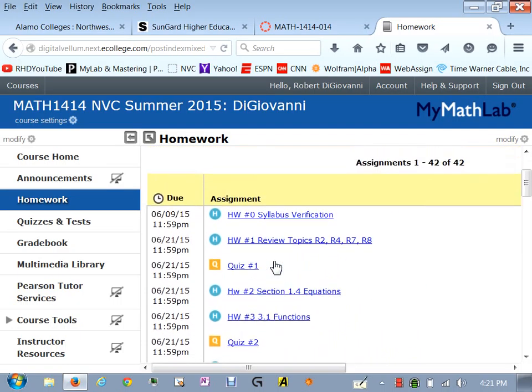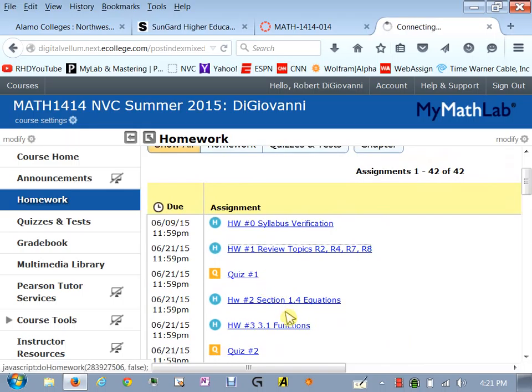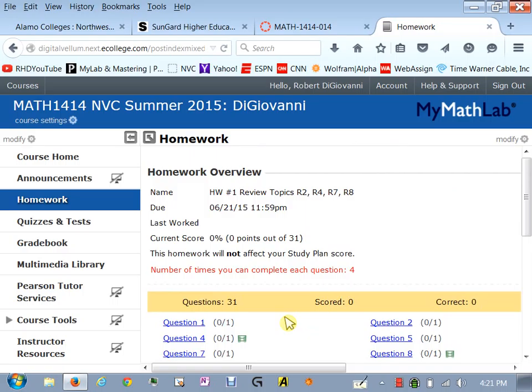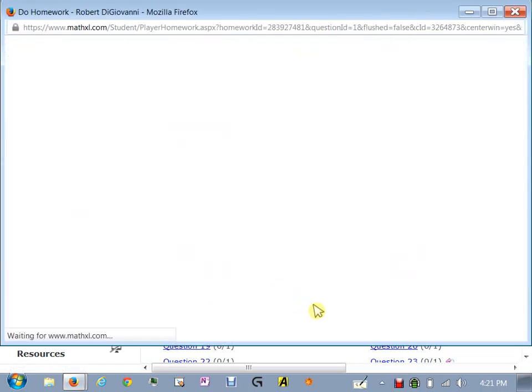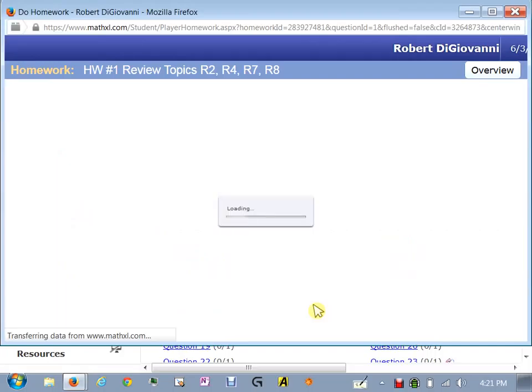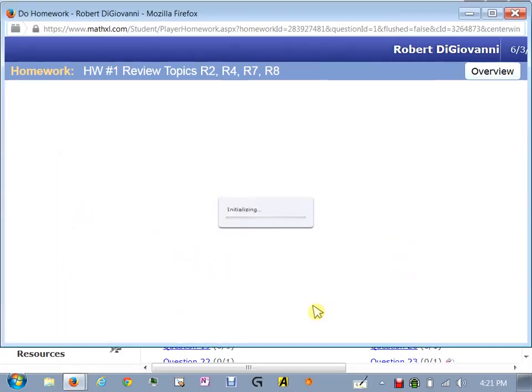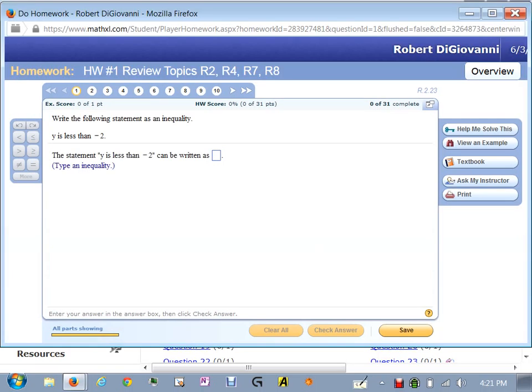So let's take a look at a homework assignment. I'm going to go ahead and go into this homework assignment and just kind of show you how things work, how students actually learn. A lot of students will just bring up the homework. They'll bring up the first question, and they'll take a look at it, and they'll see, do I know how to answer this? Let's let this load. Do I know how to answer this?